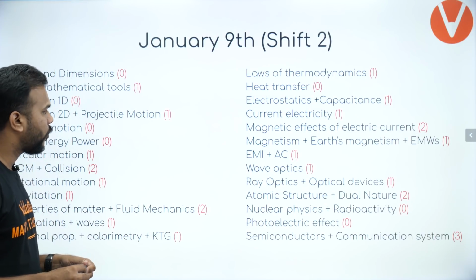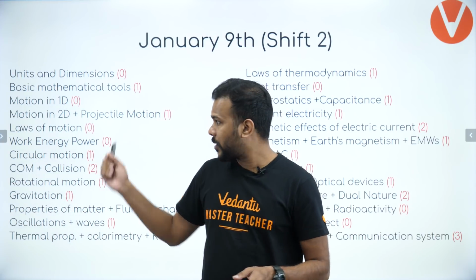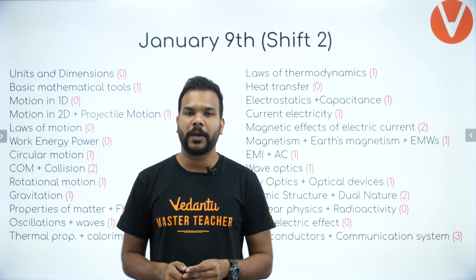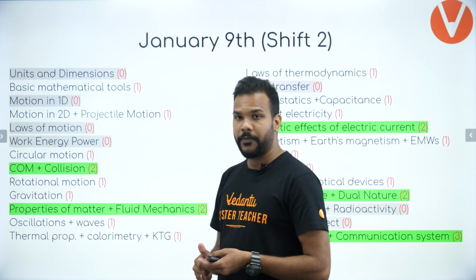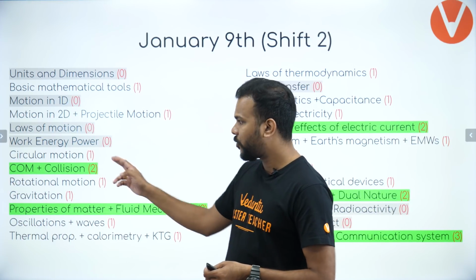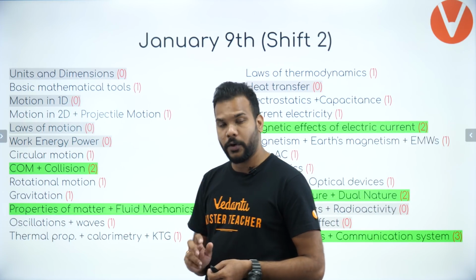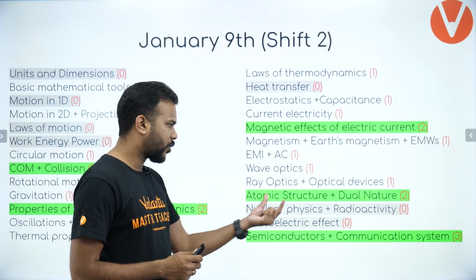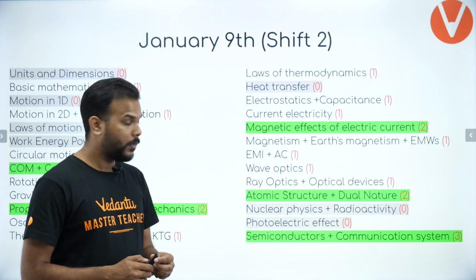And now coming to the last paper, which was conducted on 9th of January, second shift, you can see it filled with all the questions, their numbering, topic wise, chapter wise. Let's have a look at the names of the chapters from where the maximum number of questions were asked. Center of mass and collision had 2, properties of matter and fluid mechanics had 2 for a change, magnetic effects of electric current had 2, atomic structure and dual nature had 2, and semiconductors and communication system, the topic